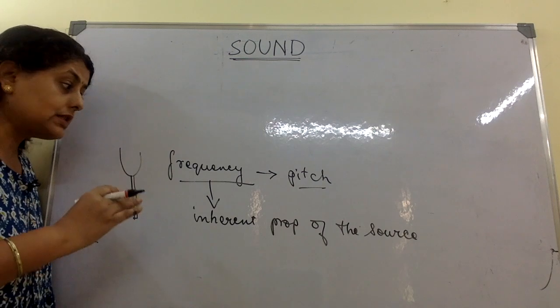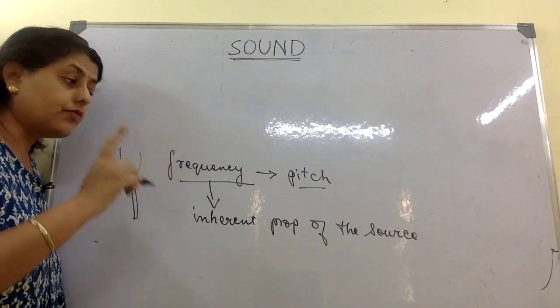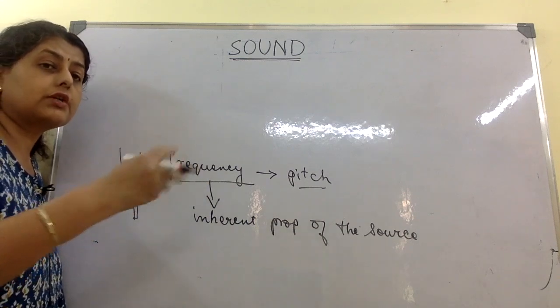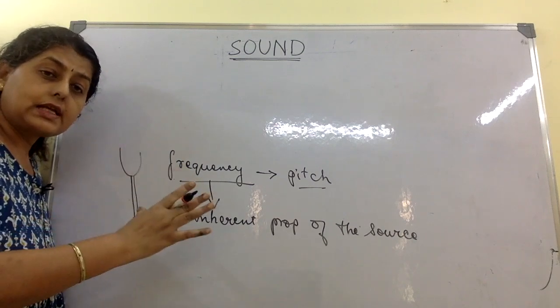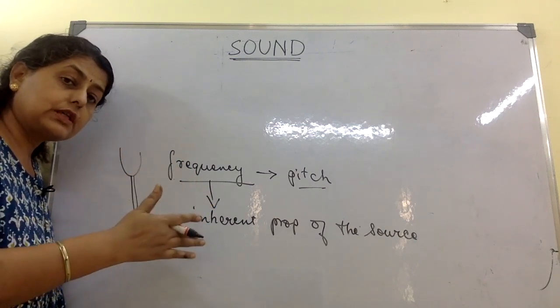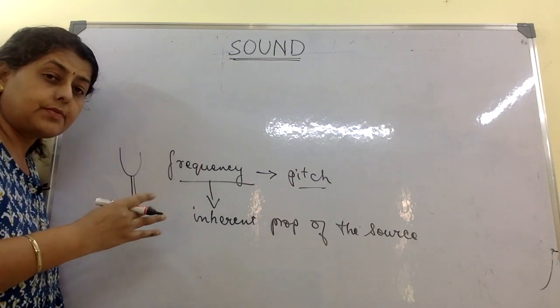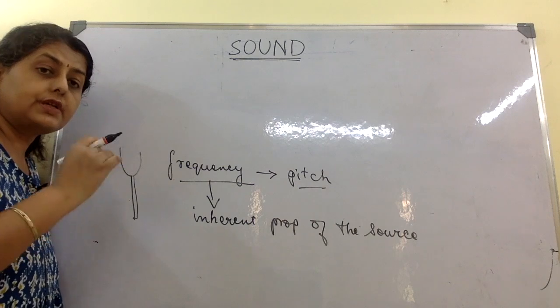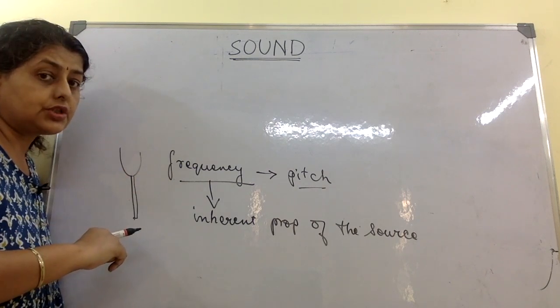So frequency is something which does not depend on the medium. Whether a wave is going in solid, liquid, or gas, such as nitrogen or oxygen, the frequency of the wave, if the source is the same, will remain the same. Very, very important thing. If the source changes, only then the frequency changes.